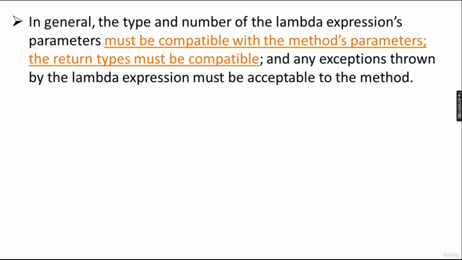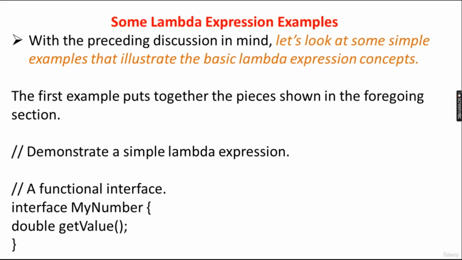First of all, primitive types should be the same. Second, if they are not the same, they should be compatible; they should be cast or inferred to an integer in this example. And third, the number and type of the parameters must be the same. Okay, the return types must be compatible as well, and any exceptions thrown must be handled or acceptable to the method. Okay, so now we will see some lambda expression examples.